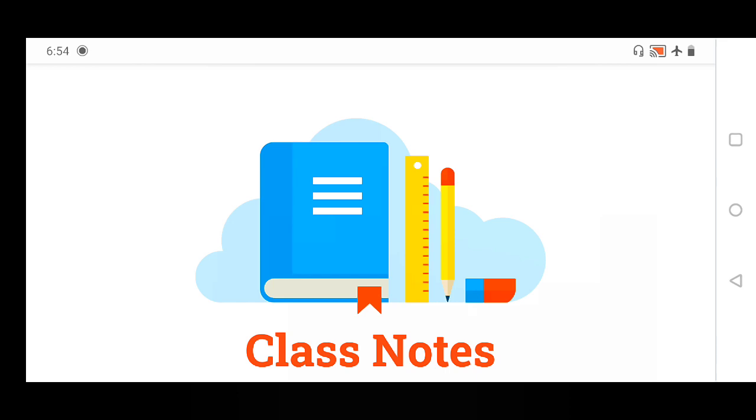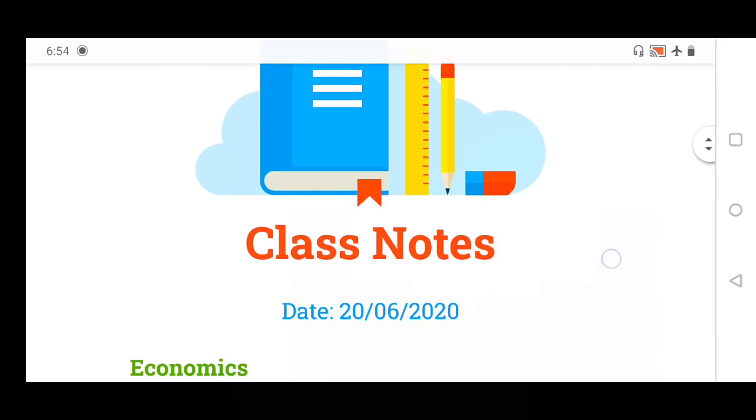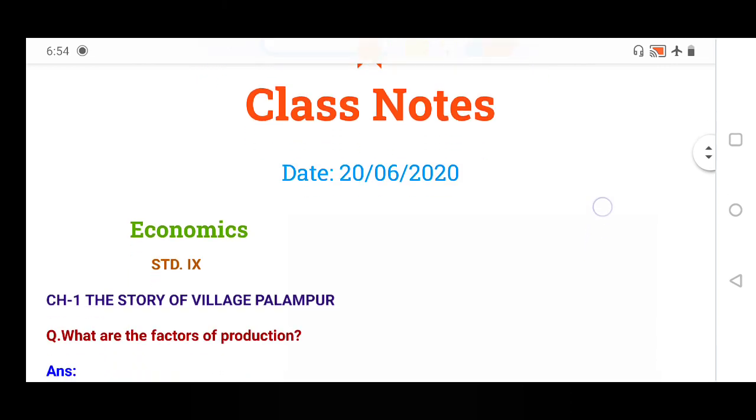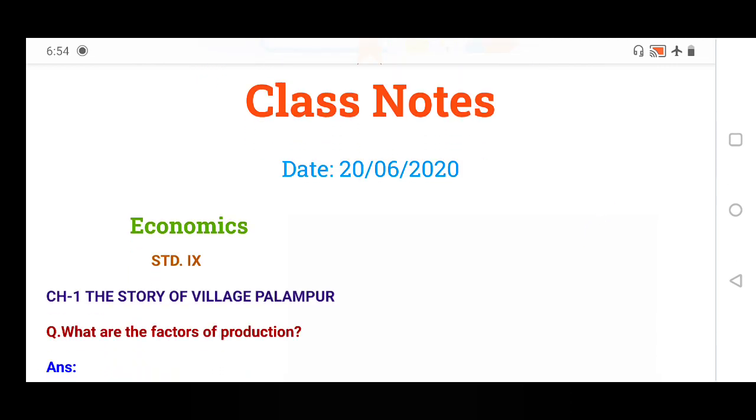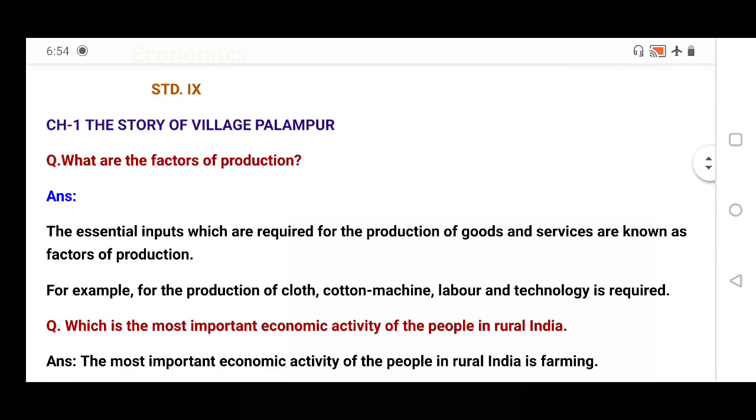I hope you have already noted down the syllabus for the weekly test, which is going to be held on Monday, 22nd June, and that is from economics. This chapter, the story of village Palampur, chapter number 1, is included. Students, today I have given some class notes and some extra questions except the exercise questions. So let us see what type of questions are given and what the answers are.